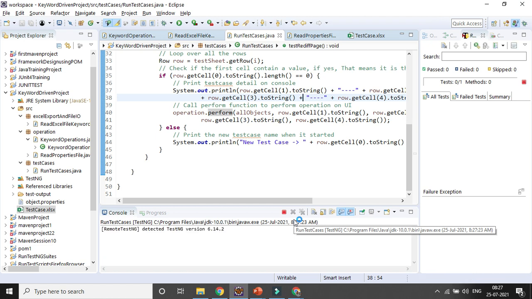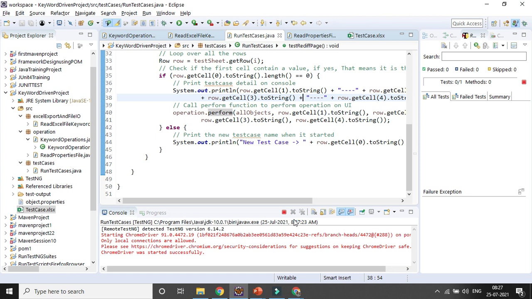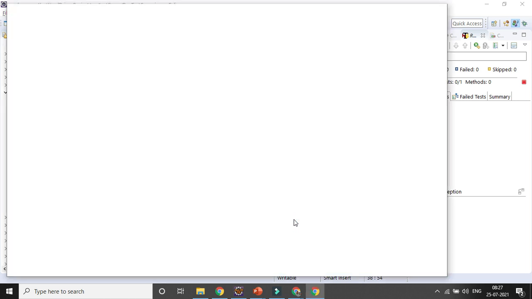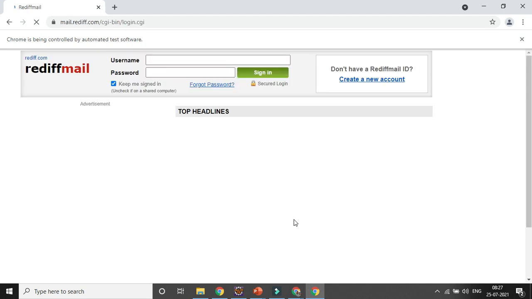So I am writing everything from the keywords, whatever is given in the test case sheet, and whichever is available at my project level only, and on the test case sheet the sheet tab name I have given is called keyword driven. So you can see it is opening the page, entering the username and password fields, and clicking the sign in button once the page is fully loaded. This is my first test case running.